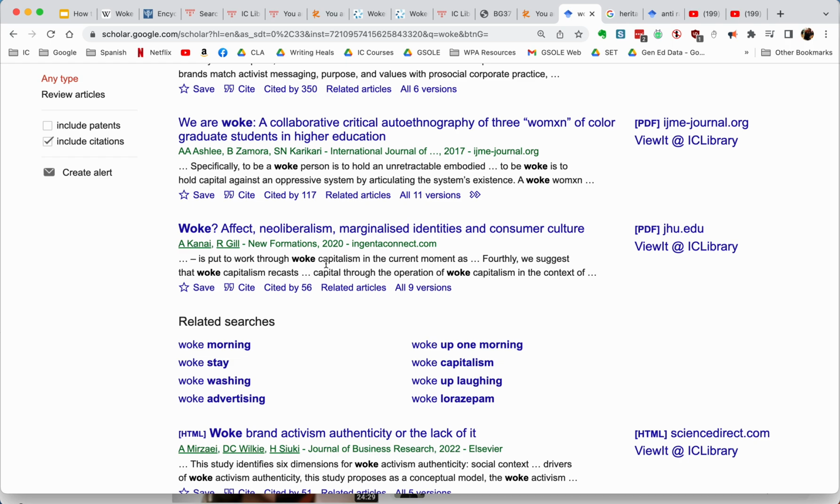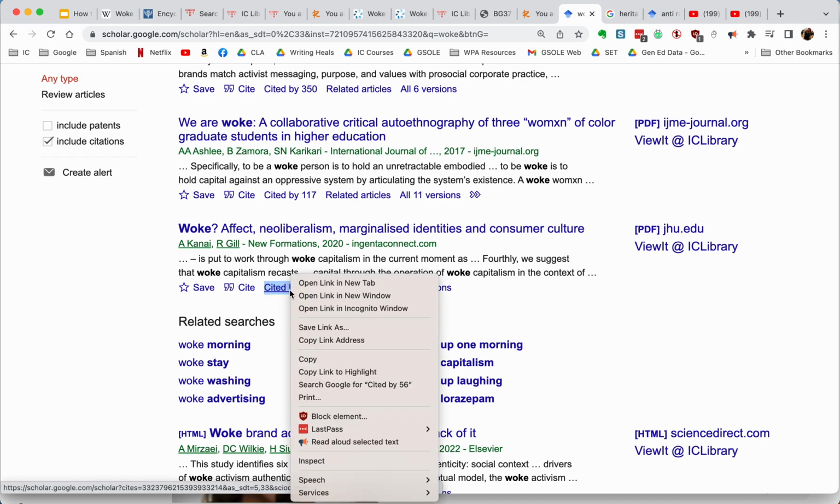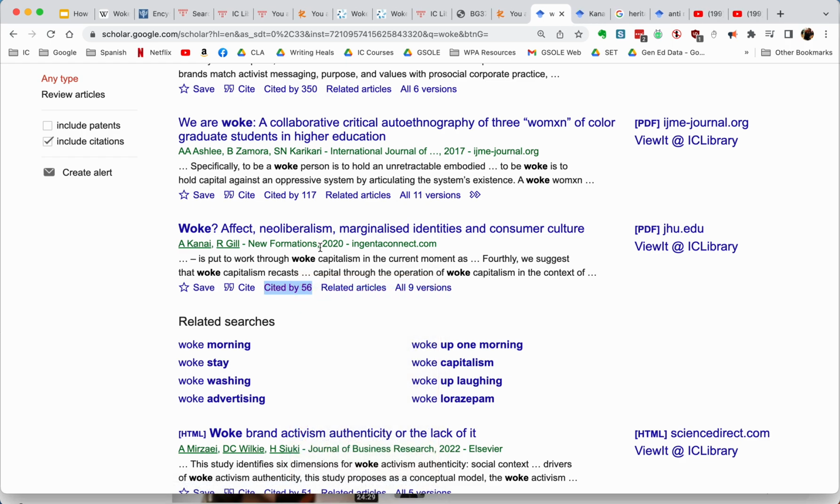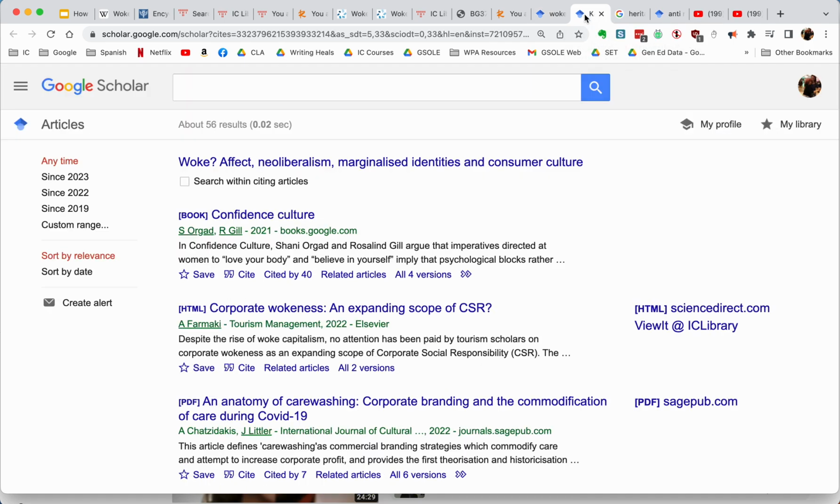Okay, so let's say that I was interested in this particular article. I can go here, cited by 56. I can right click and open this as a new tab. I don't want to lose this page. I'm still at the skimming stage of doing research. So then I can click on this and see the 56 people who cited.